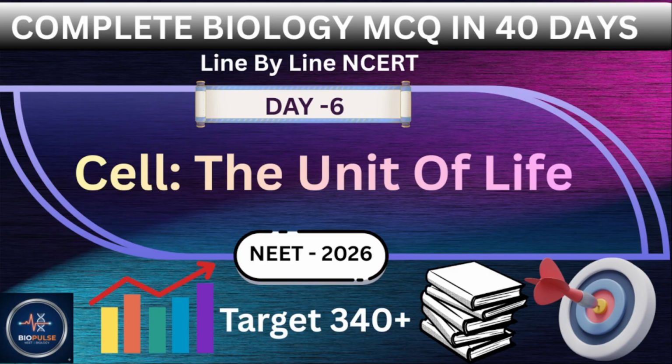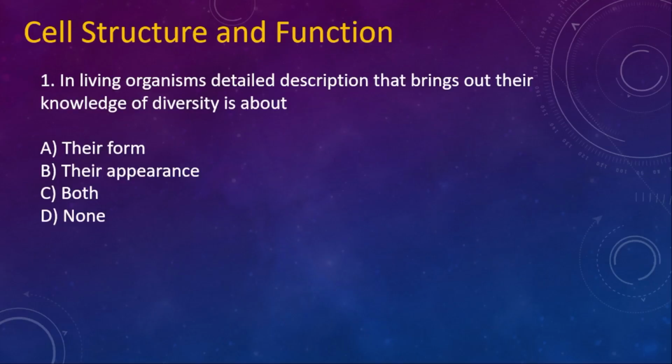Here comes the first question. It's about cell structure and function. First question: in living organisms, a detailed description that brings out their knowledge of diversity is about option A, their form, option B, their appearance, option C, both, option D, none. Here the right option is option C, both. Both in the sense their form and their appearance.